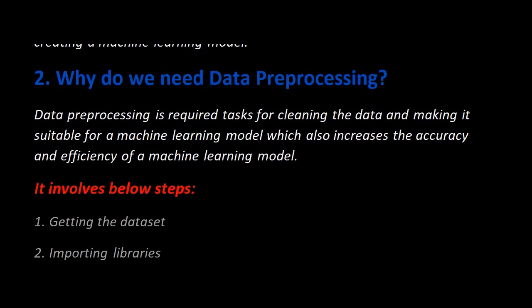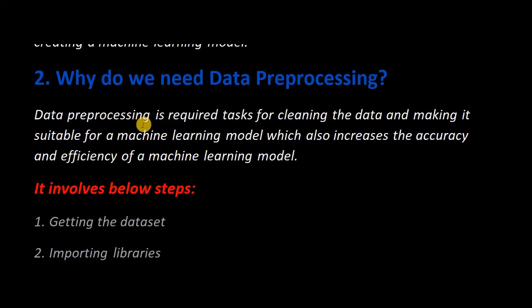Then why do we need data pre-processing? Data pre-processing is a required task for cleaning the data. We have to clean the data first and make it suitable for a machine learning model. It also increases the efficiency of the machine learning model.